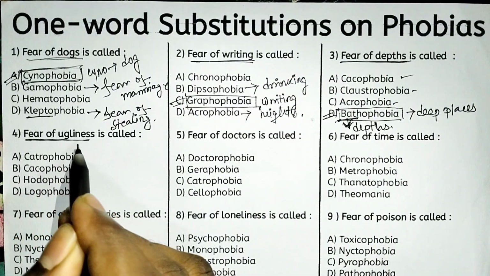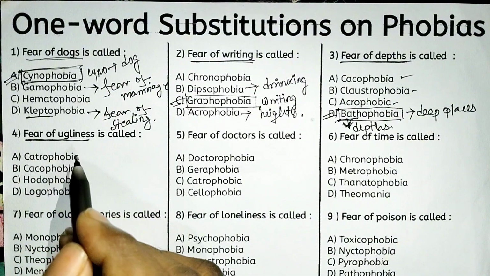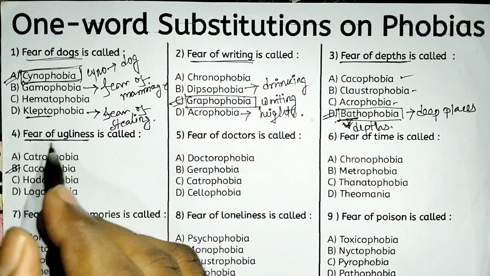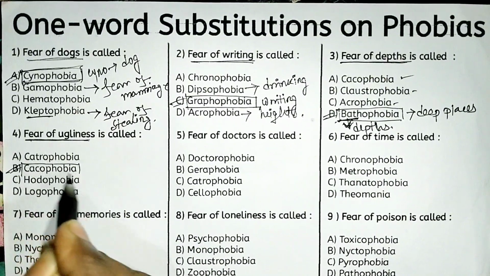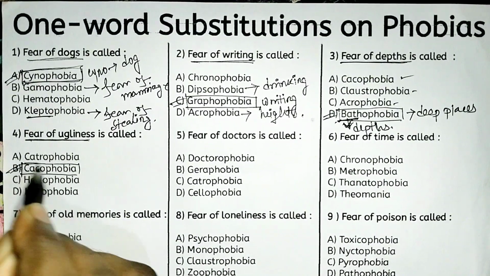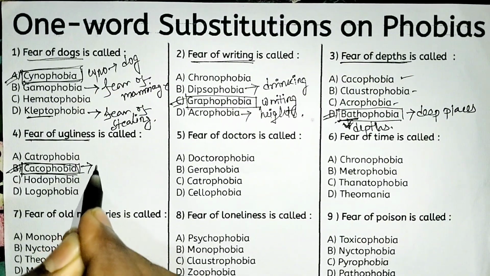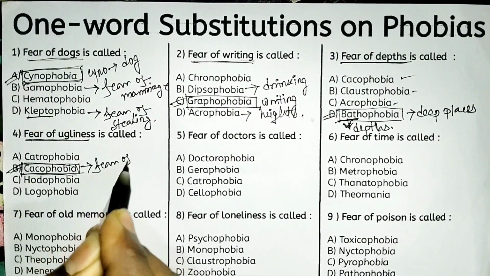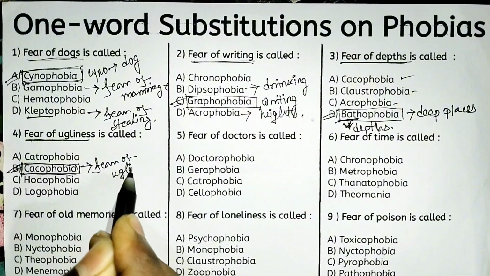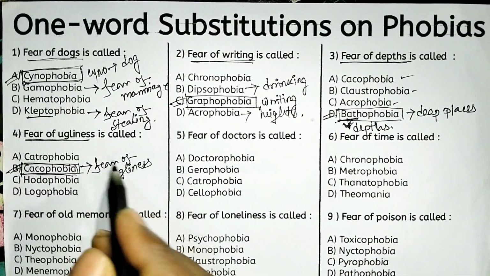We have covered. Fear of ugliness suggests option B, that is cacophobia. So caco means ugly. So cacophobia means fear of ugliness.